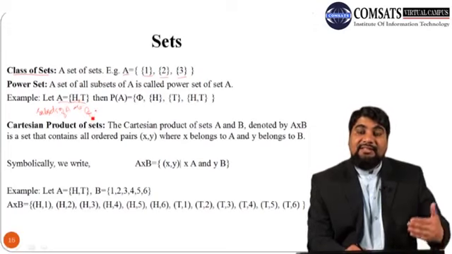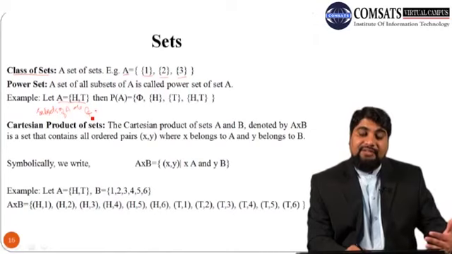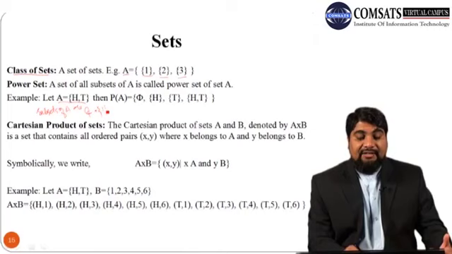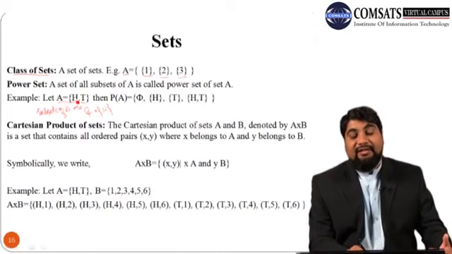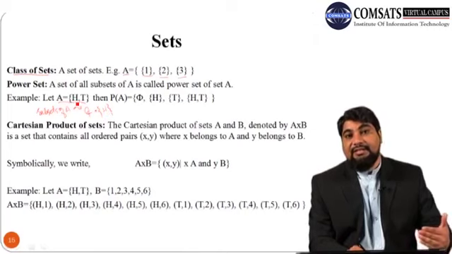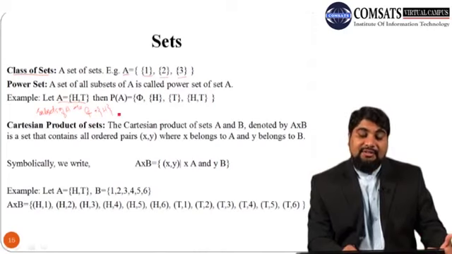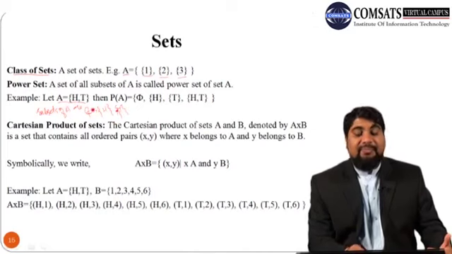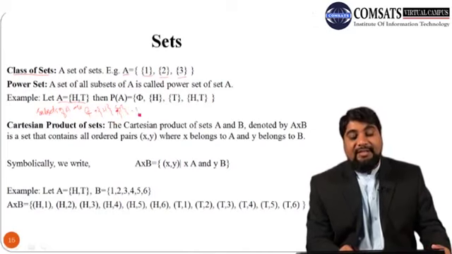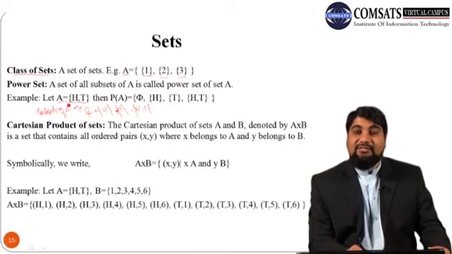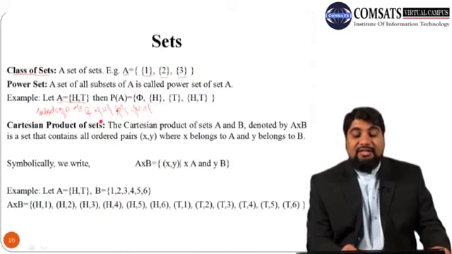Then head, which is lying in this set, so head is a subset. Similarly the second set, tail, it is also occurring in this set, and the full set itself, head and tail. So there are four subsets.